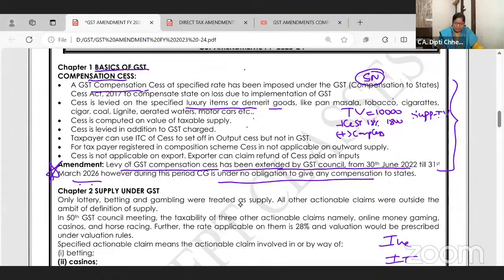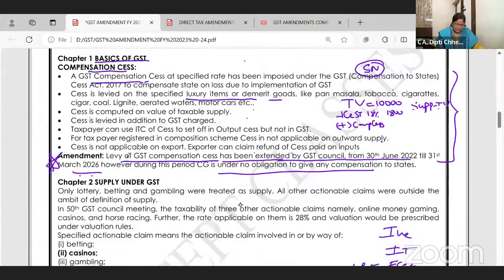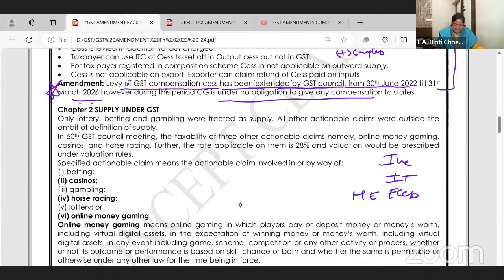For taxpayers registered in the composition scheme, cess is not applicable. For goods which are exported, compensation cess is not applicable. And whatever cess they have paid on inputs, beta, that will be refunded. Okay? Is my speed fine? You all are following, right? Chalo. This is going to come in MCQs, or what is now called case studies.